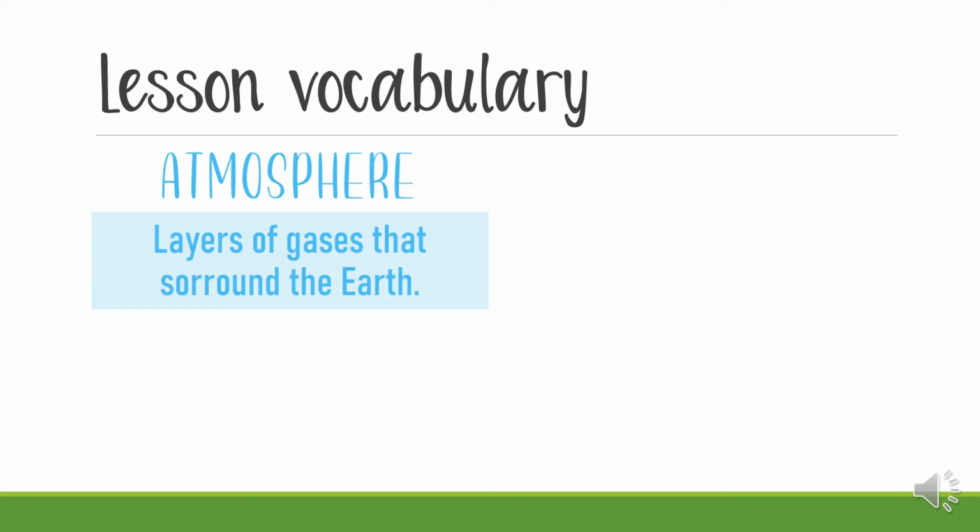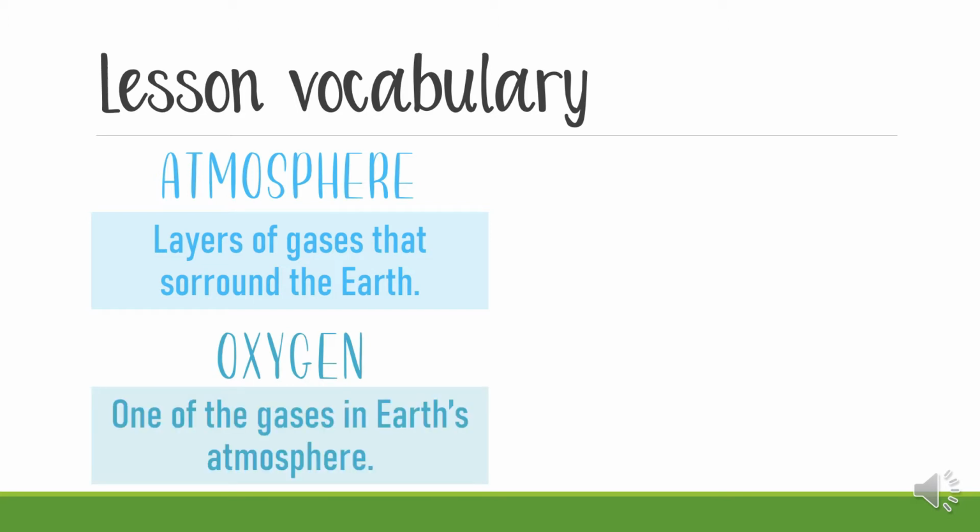For this lesson, we're gonna use four new words that we're gonna learn right now. The first word is atmosphere. I'm gonna tell you what it means. Atmosphere is the layers of gases that surround the earth. I'm gonna explain to you later what it means. The next word is oxygen. Oxygen is one of these gases that surround the earth and they're in the atmosphere.